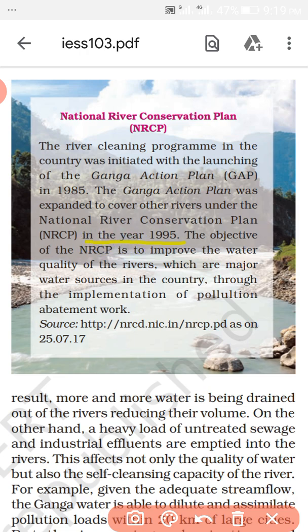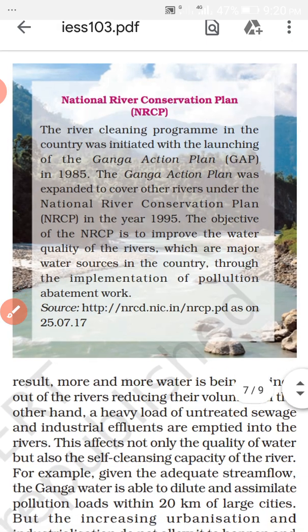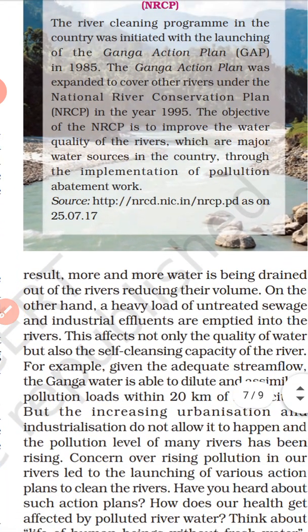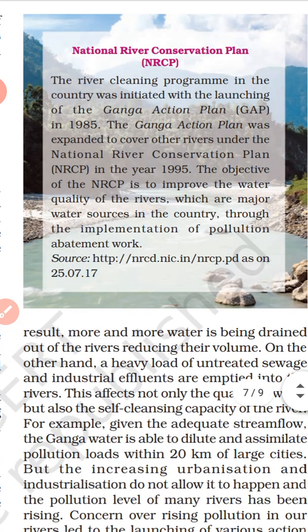What is the objective of this river action plan? To improve the water quality of the rivers, which are major water sources in the country. So through the implementation of pollution abatement work, the river water is cleaned, and it is our responsibility that we should also take steps not to throw waste material in the rivers.